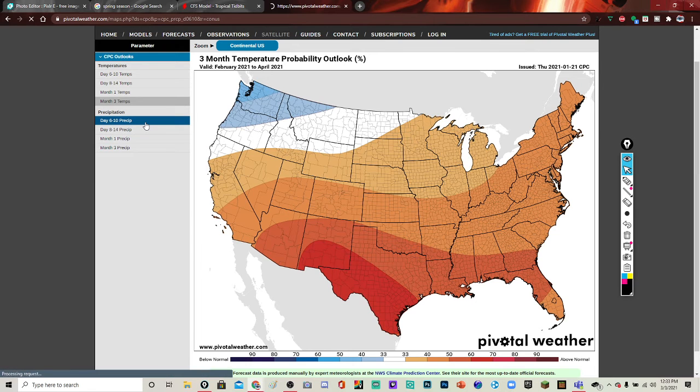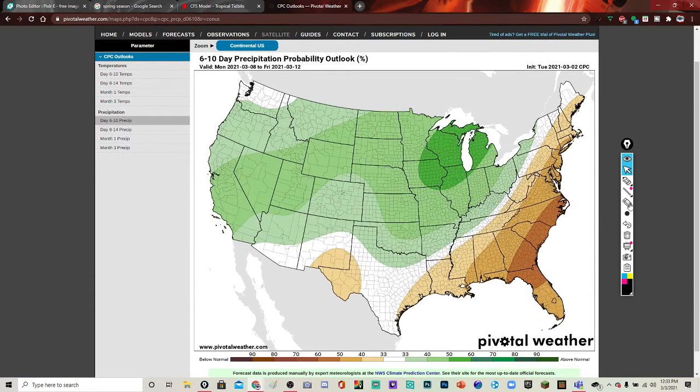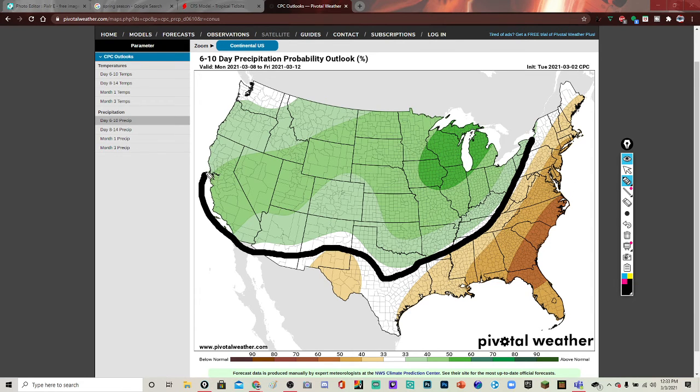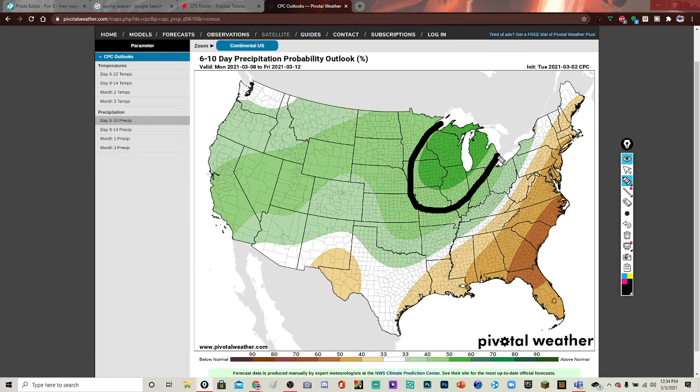Let's look at the 6 to 10 day precip outlook. Above average for this area here in the next 6 to 10 days, we could see possibly some severe weather, but I can't really look at the 6 to 10 day temperatures, so I can't say for sure. And then above average, the most above average up in this area, where I put that above average precipitation area in, because their area isn't above average precip, as you see here.